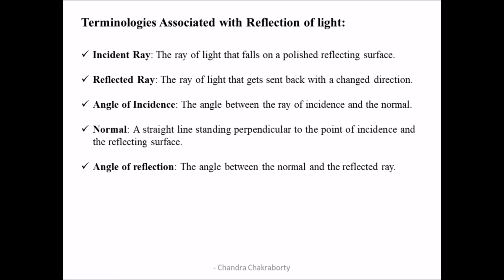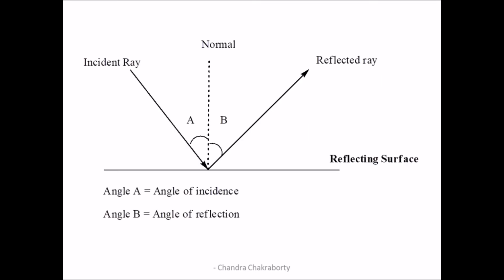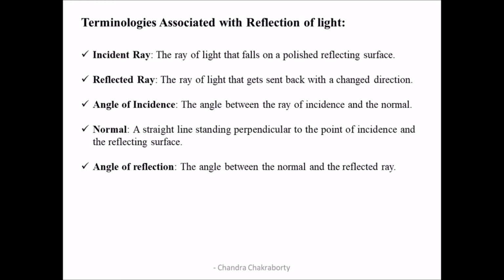Now, second, reflected ray. The ray of light that gets sent back with a changed direction from the reflecting surface is called reflected ray. In this picture, you can see that the incident ray strikes the mirror, strikes the reflecting surface and is sent back in the same medium with a changed direction. That ray is called the reflected ray.